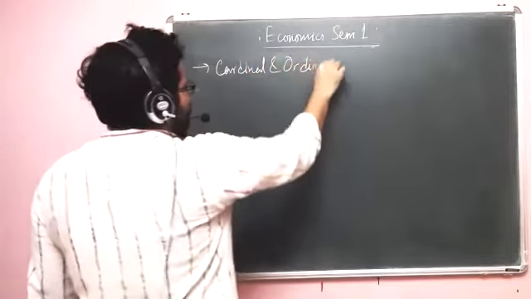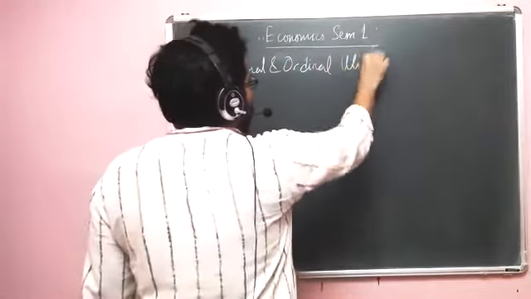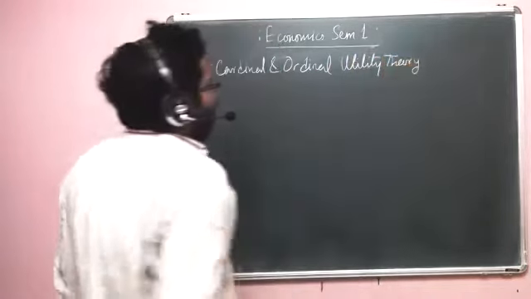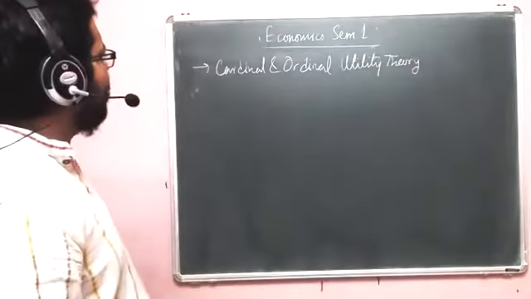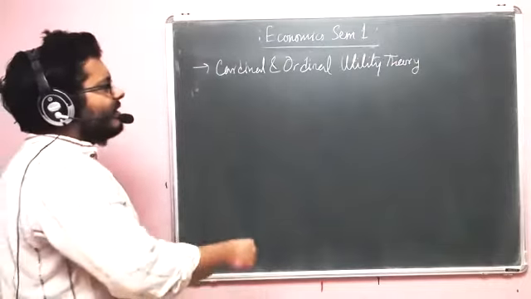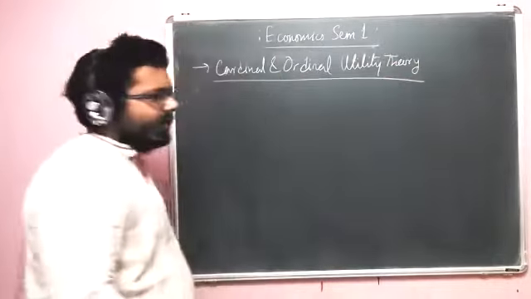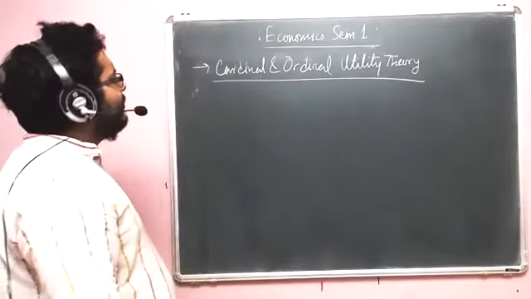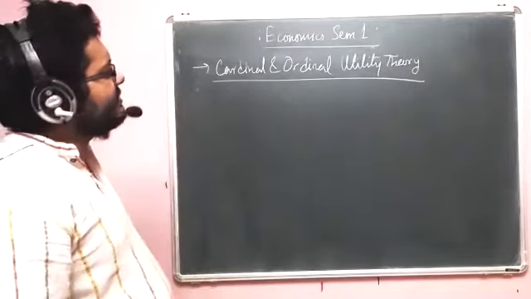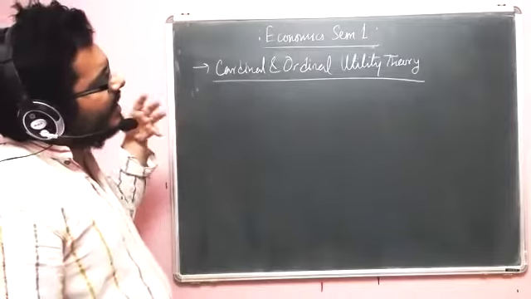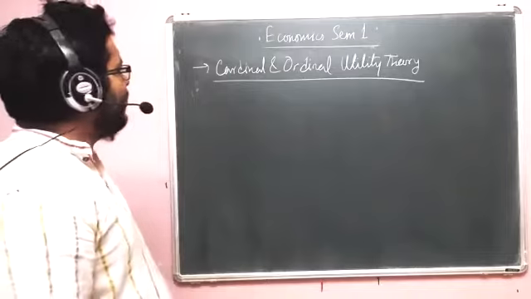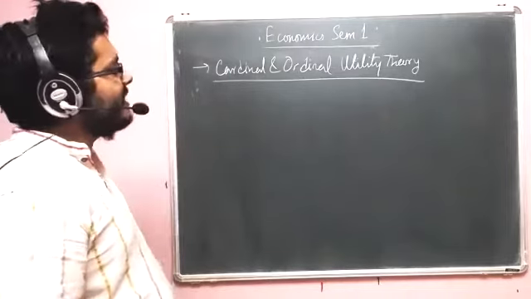Okay, in microeconomics you'll study something called cardinal and ordinal utility theory, and you'll study a huge amount of detail. By the time you reach third year, you will understand this topic better than you do now. And if you keep on into the masters, then again you will understand it in much more detail. That happens with higher studies, something which is not there in school. It's not that whatever you study is not going to change in your head.